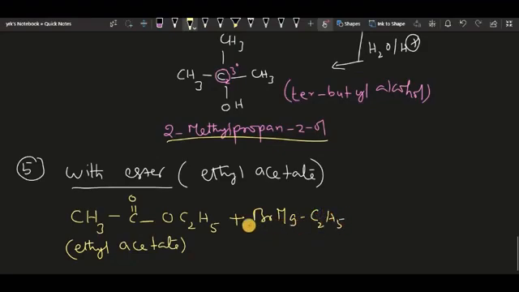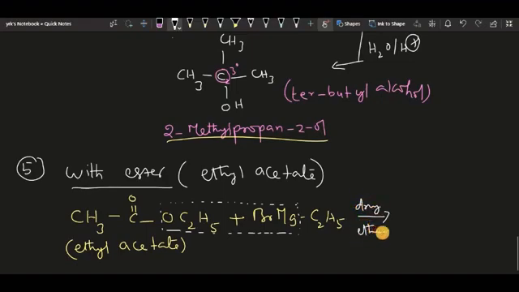Why I have taken it like this is a convenient method to show how the OC2H5 alkoxy group goes along with the MgBr, forms this magnesium adduct, and the rest of the portion gives a ketone. You can easily understand from this idea of writing the ethyl magnesium bromide like this. So we can easily remove it. In the first step itself, in the presence of dry ether, we will get a ketone.